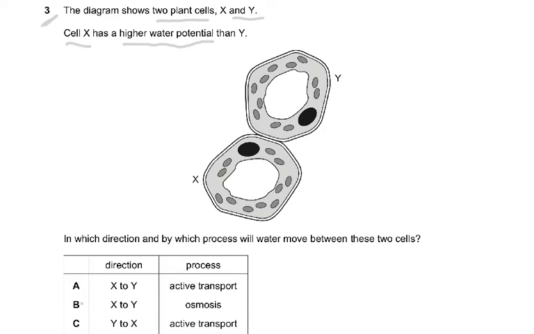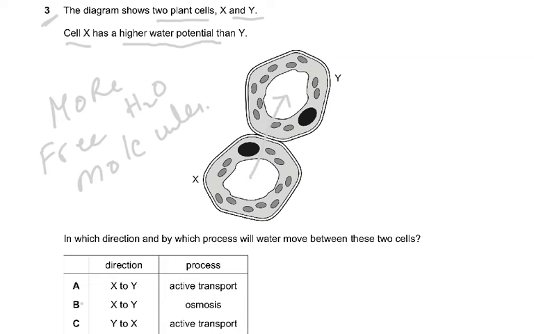Cell X has a higher water potential. Higher water potential means more free water molecules. I tell you this in my videos as well. So more free water molecules, so X has a higher water potential. So water is going to move like this. Why? Because here we have more free water molecules and here we have less free water molecules.